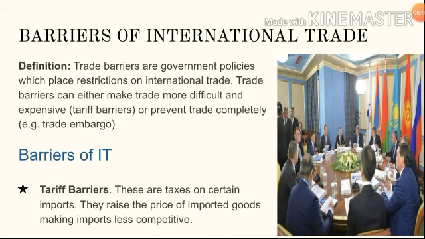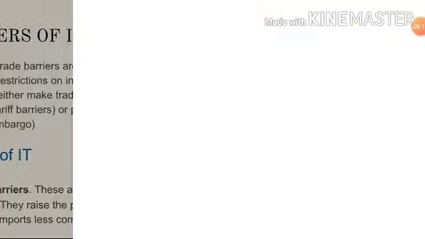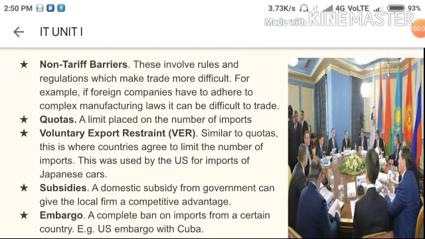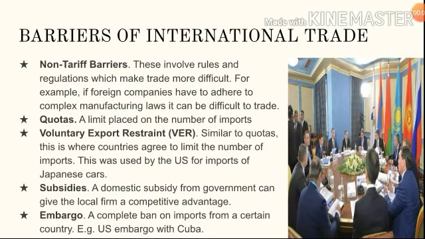Tariff barriers. As we see, tariff barriers means it is expensive, that is, the taxes levied on the imported goods will be more. The next topic will be non-tariff barriers.